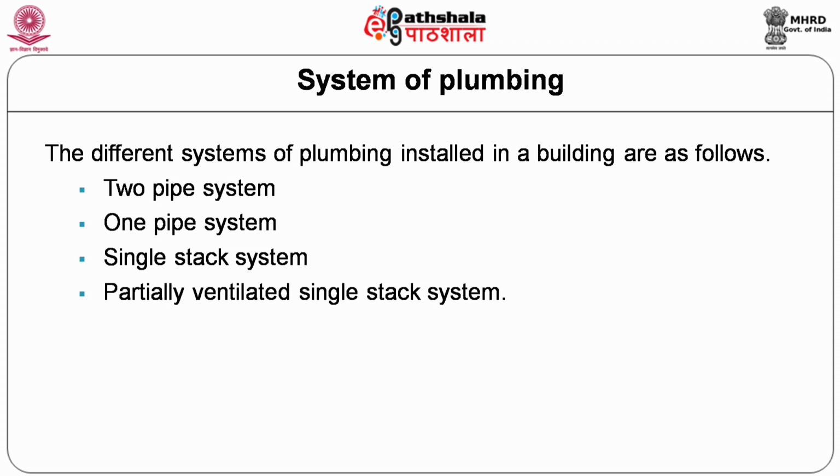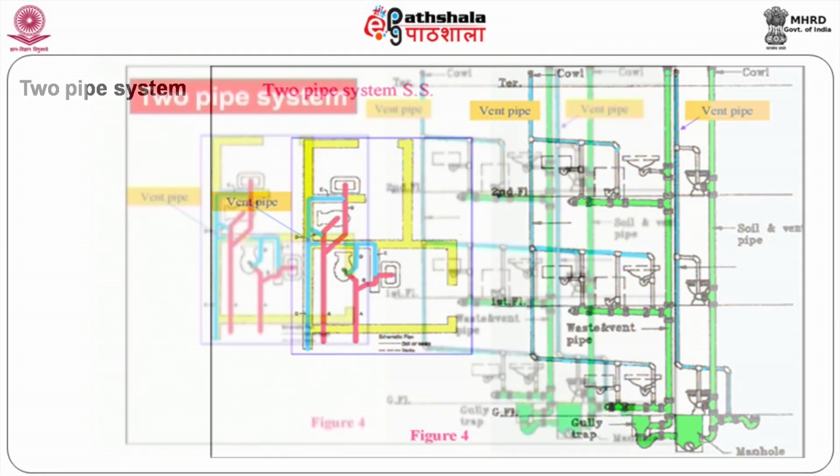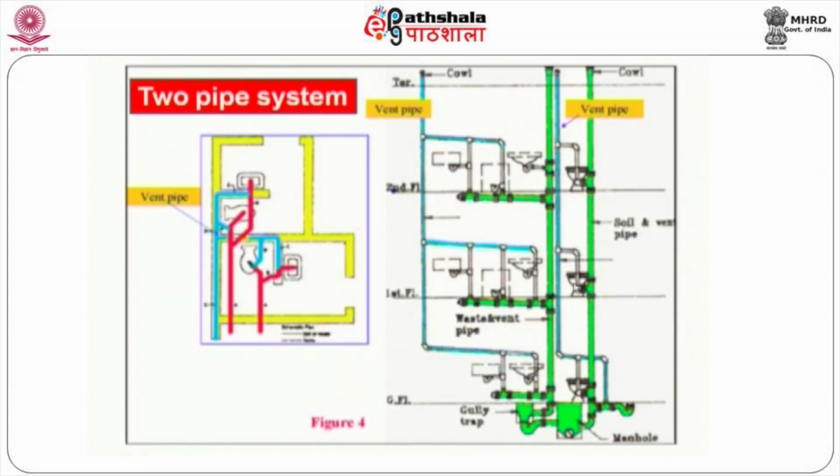So, the sanitary plumbing systems can be designed of the following types. It can be a two pipe system, one pipe system, single stack system, or a partially ventilated single stack system. So, in the two pipe system, there are two pipes. One pipe is exclusively for collecting the waste from the water closet. This is called the soil pipe because it collects the night soil, also called excreta.